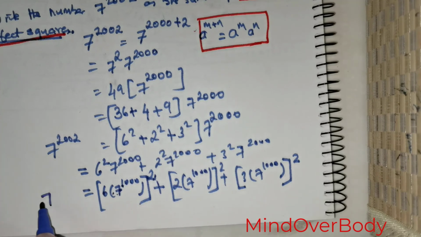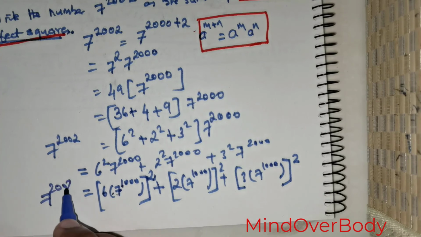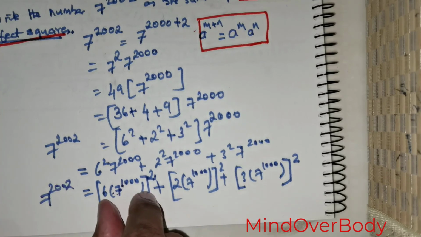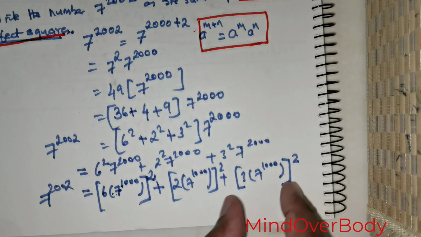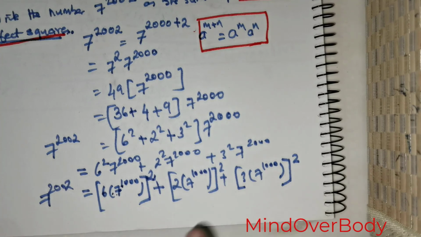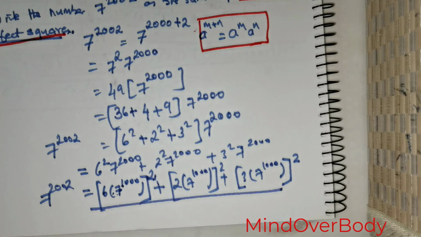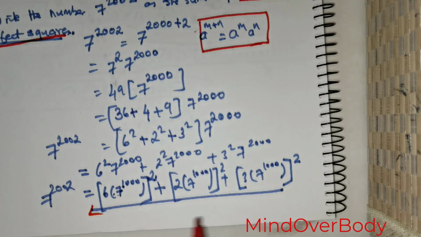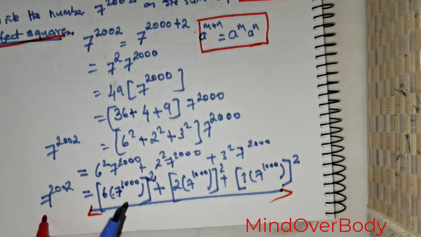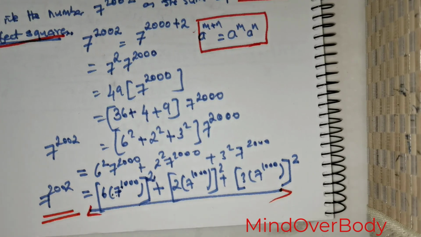So clearly I have rewritten 7 raised to the power of 2002 as a sum of 3 non-zero perfect squares. This is a beautiful result that we have achieved here. Thank you.